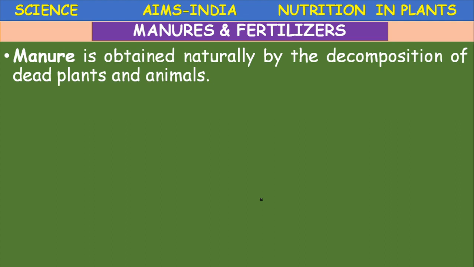Manure is obtained naturally by decomposition of dead plants and animals. That's why sometimes the dead bodies of rats, bandicoots, birds, or dogs, cats can be buried in the soil near the trees, so that the nutrients present are decomposed and added to the soil.